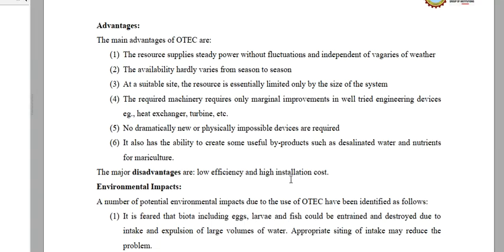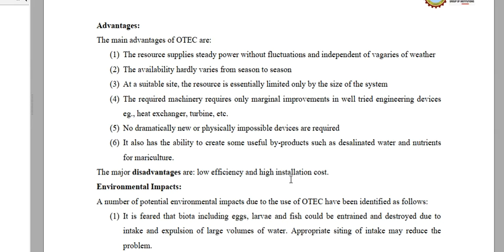So in the previous video lecture, we talked about the general definition of ocean thermal energy conversion and its two types of plants that are used to convert ocean thermal energy to the electricity. Now in this video we will talk about its advantages, disadvantages and environmental impacts.